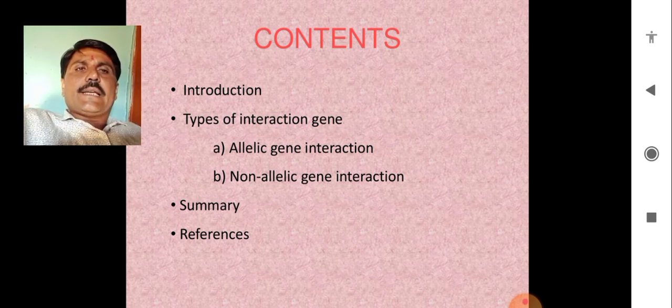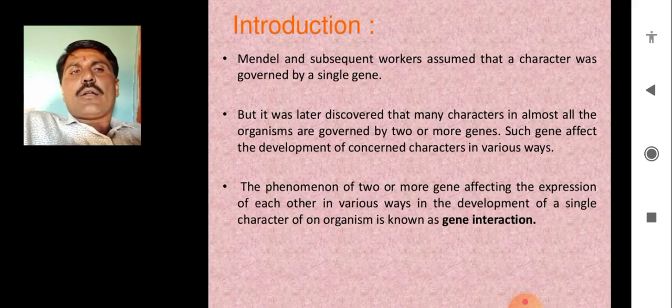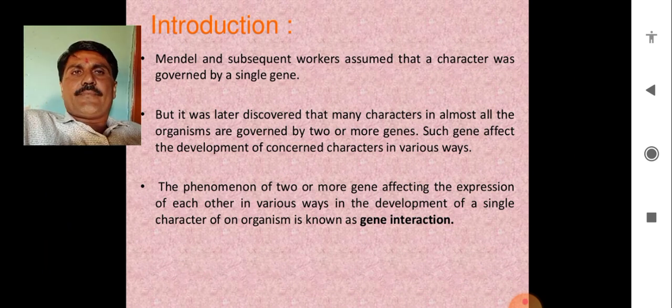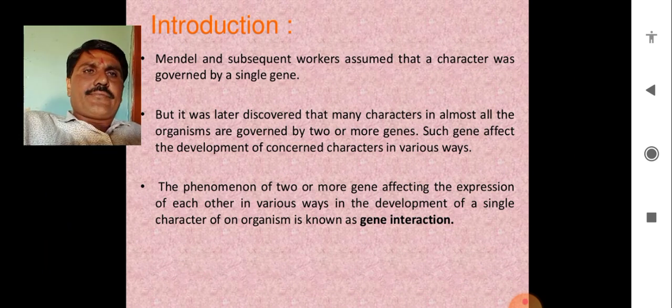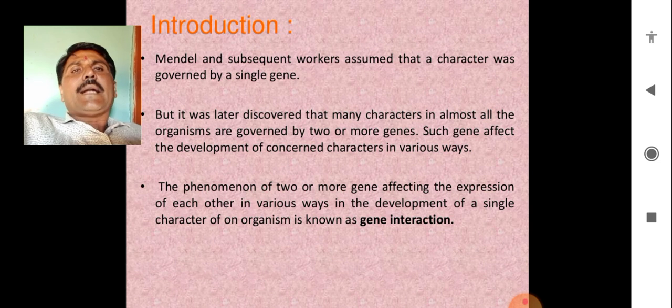We see the gene interaction. Gene interaction is of two types, that is allelic gene interaction and non-allelic gene interaction. As we are aware, Mendel and his subsequent workers assumed the character and the trait was monitored by one gene.